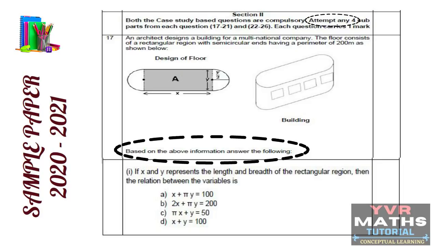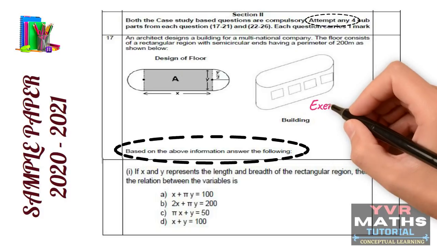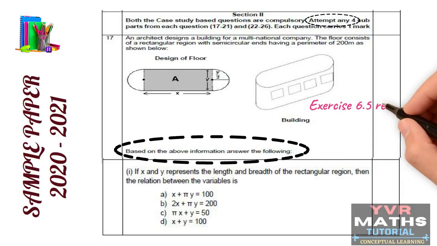So this is 17th question. They taken from the chapter application of derivatives. 6th chapter from the concept maxima and minima. So this question is related to exercise 6.5 from your NCERT textbook. Okay students, so this is a case study question. So what are the questions they given based on this information we will see in the next slide.